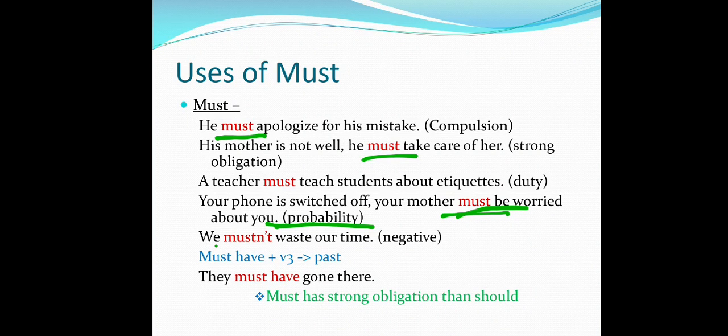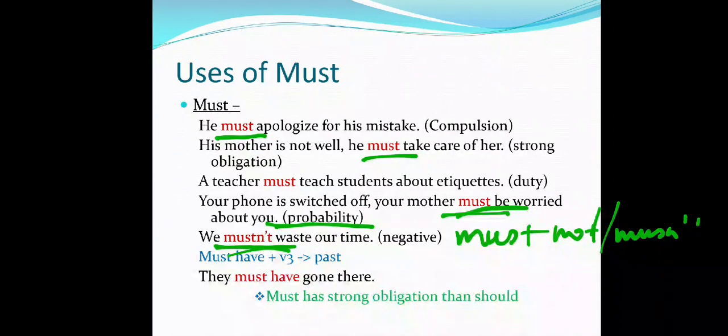You mustn't. The negative form of must is must not, or you can also say mustn't. But you can't write the contracted forms. Whenever you are writing, you have to write the full form.